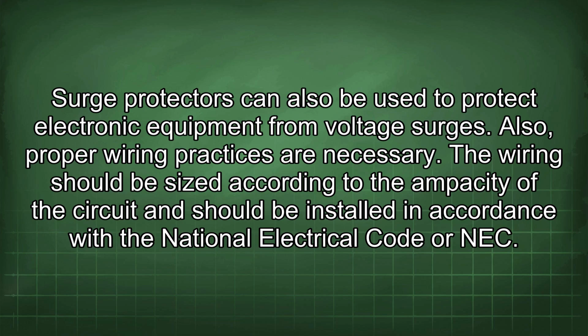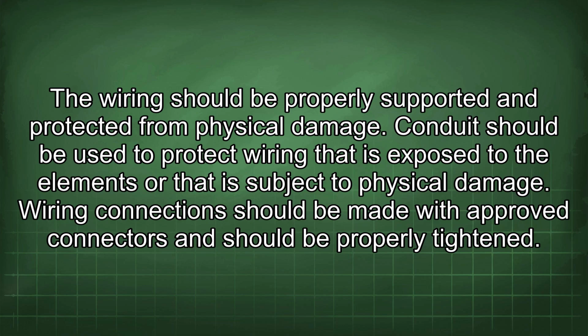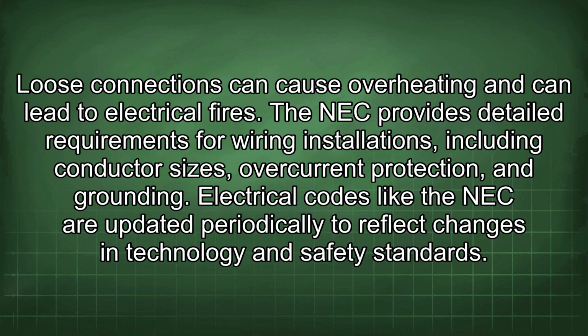The wiring should be sized according to the ampacity of the circuit and should be installed in accordance with the National Electrical Code, or NEC. The wiring should be properly supported and protected from physical damage. Conduit should be used to protect wiring that is exposed to the elements or that is subject to physical damage. Wiring connections should be made with approved connectors and should be properly tightened. Loose connections can cause overheating and can lead to electrical fires.